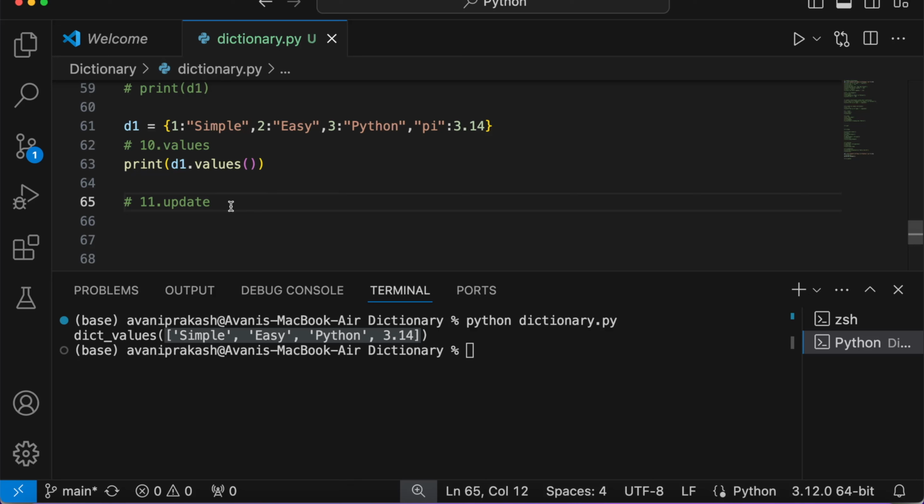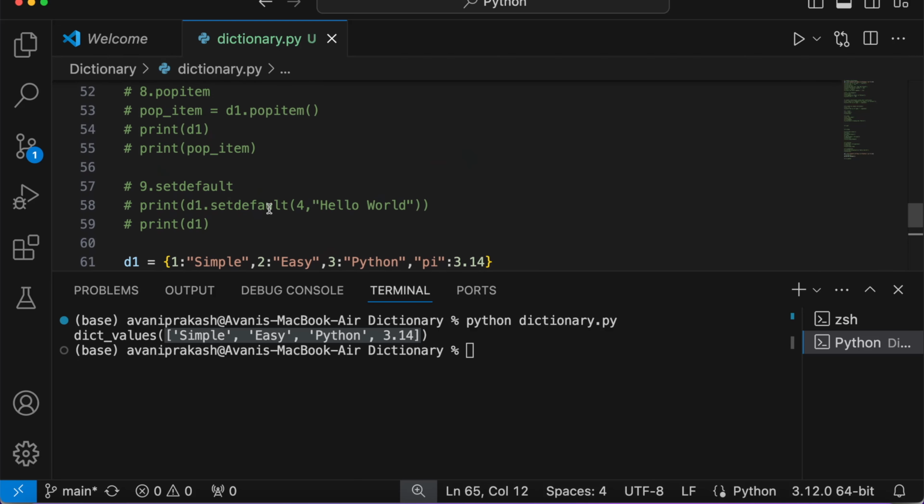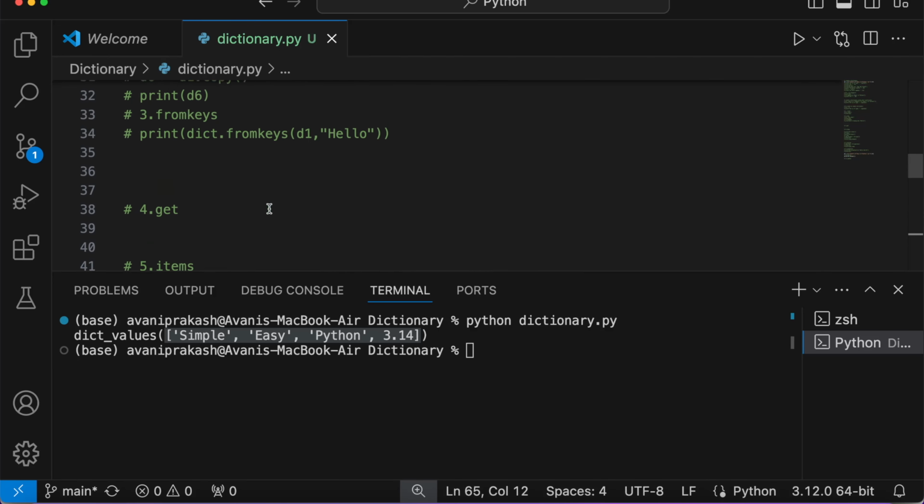Update we have already discussed, so I am not going to discuss it again. Dictionaries are a very powerful tool. You should understand them better. There can be a nested dictionary as well. In the future I will be bringing videos on how to loop through a dictionary and a nested dictionary both.